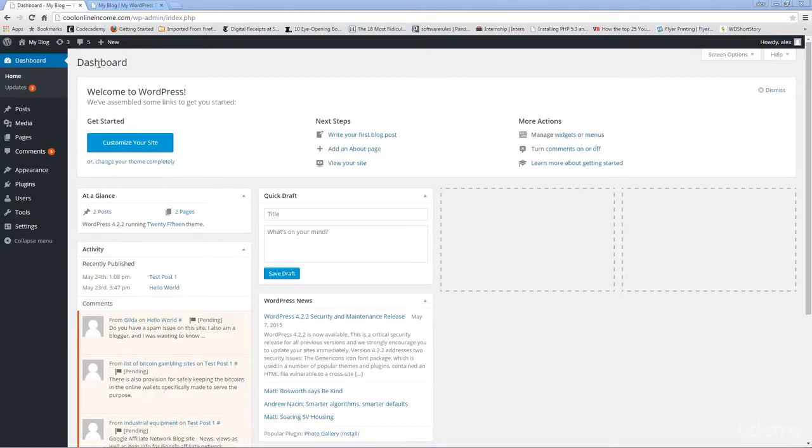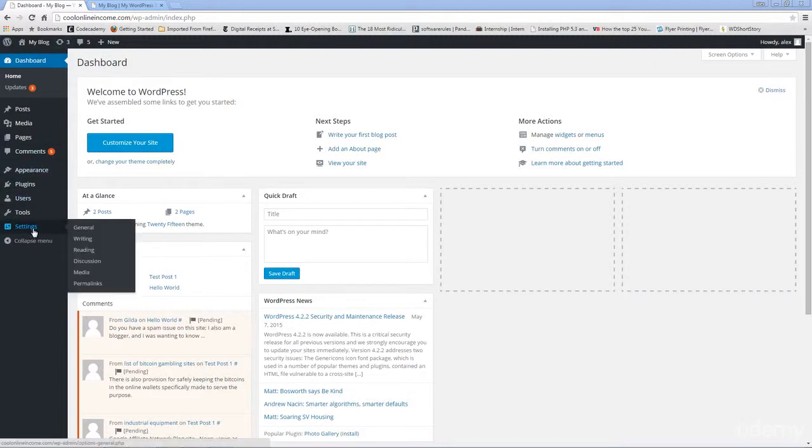Alright, let's talk about the Settings tab on your WordPress backend. The Settings tab is more like your control panel in your computer system. It's where you can make major changes to your WordPress site. You can change the language of a WordPress site. You can change how people make comments, and you can change a whole bunch of things. So without further ado, let's get started.